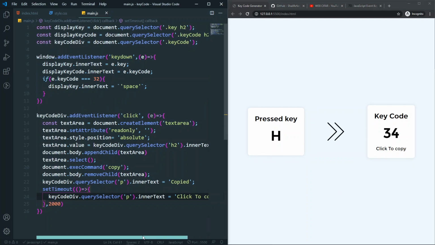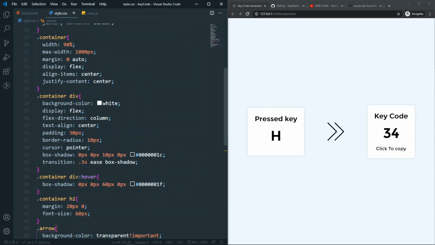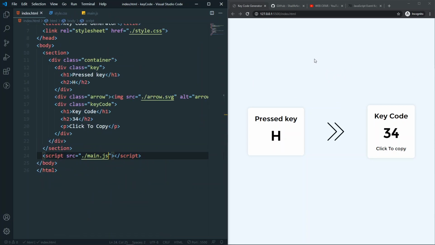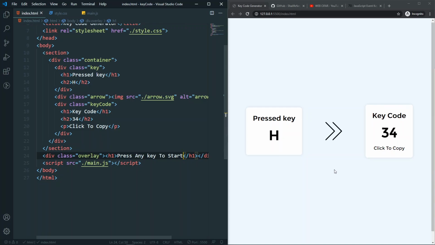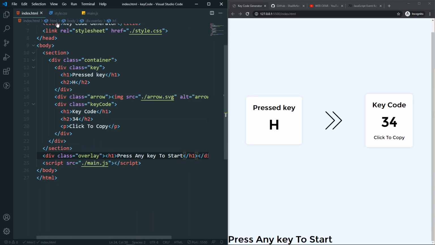The last thing that I want to have here is the overlay. Whenever someone first comes, it should have an overlay. So in our section, after the section actually, we will have a div with the class of overlay, and in this overlay I will have a text. Here I will just say press any key to start in an h1. I will save it, and you can see that's the div that we want.